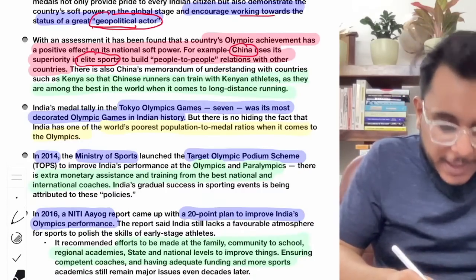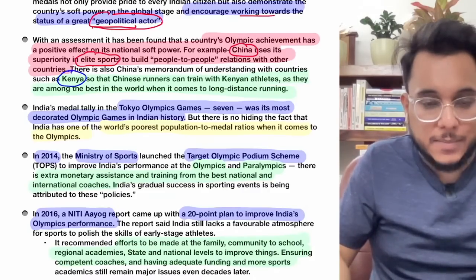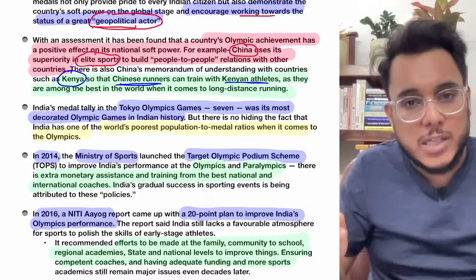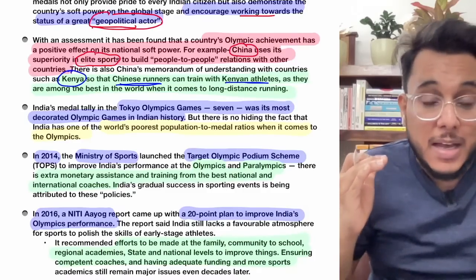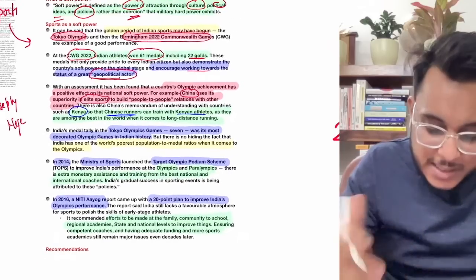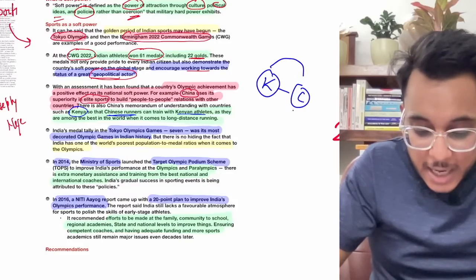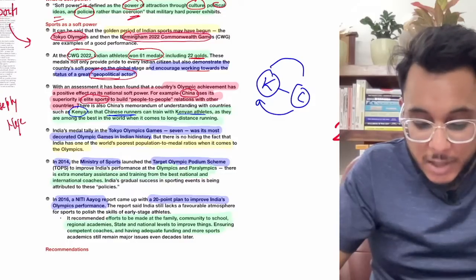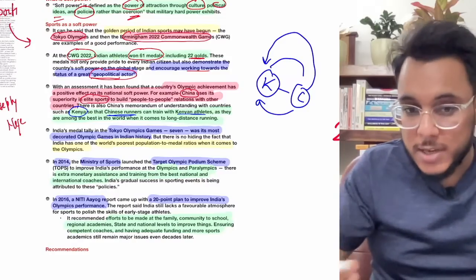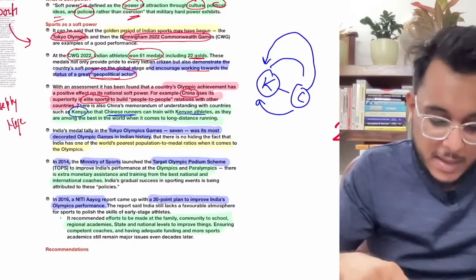Moreover, understand one thing. Recently, China has signed an MOU, a Memorandum of Understanding, with Kenya, and Kenya will be training the Chinese runners. Kenyan athletes have always been good in the sprints. So Kenyan runners will train the Chinese runners. Can you see that the Kenya-China relationship is deepening? Kenya and China are fostering good relations, and in this capacity China can also influence Kenya. How? Sports. Therefore sports can bring people to people ties.